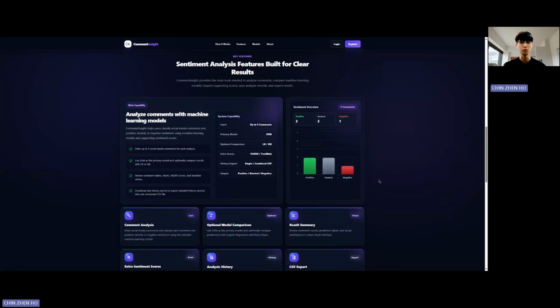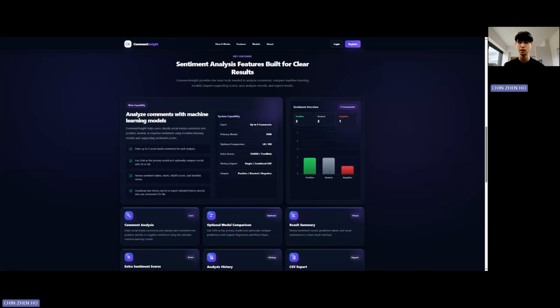This application was built to close those gaps. It classifies comment into positive, neutral, and negative rather than just two classes. It is deployed as a working Flask web application. It compares three machine learning models, SVM, logistic regression, and Naive Bayes, based on the same TF-IDF pipeline, and it applies SMOTE to correct class imbalance.